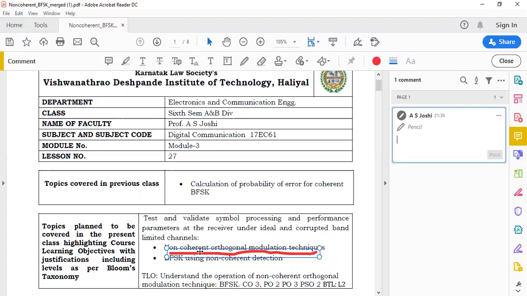It means non-coherent schemes are used when the knowledge of the phase of the carrier is not available at the receiver. So there are digital modulation schemes that do not require a local reference signal that is in synchronism with the received carrier. Such demodulation schemes are called non-coherent schemes. In simple words, non-coherent schemes are used when the knowledge of the phase of the carrier is not available at the receiver.